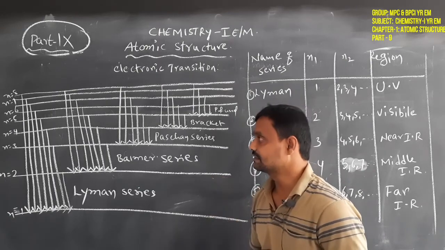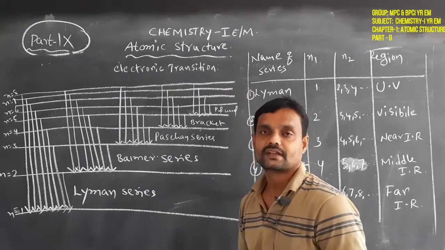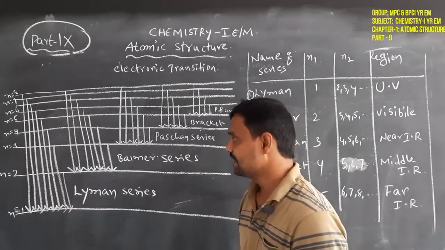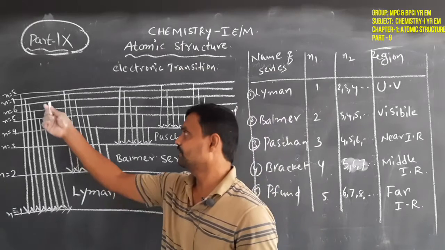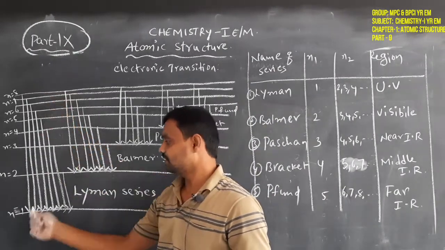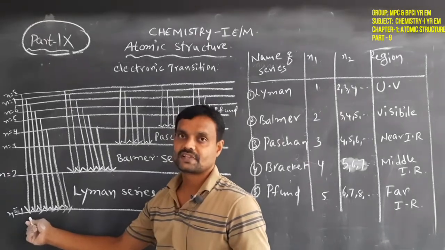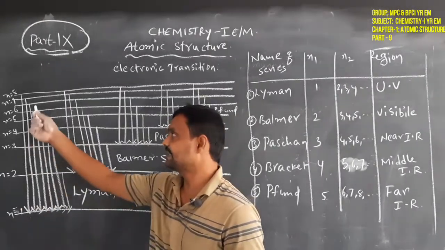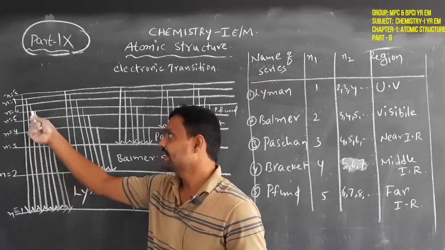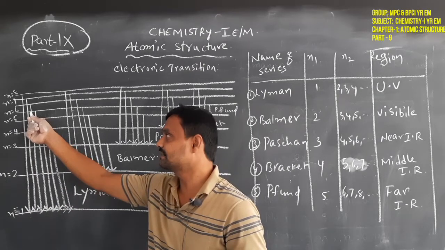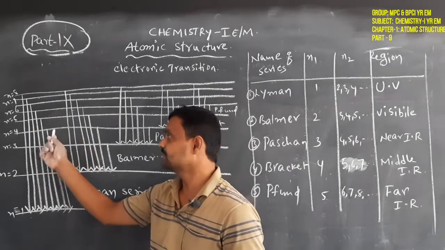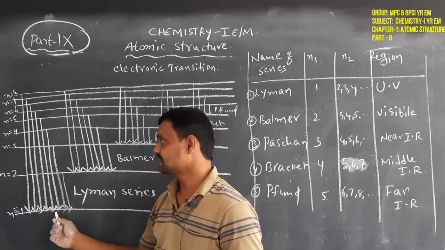And these are the electronic transitions. Simple meaning: when higher energy level electrons come back to the first energy level, for example, if the electron is present at the 8th energy level, that electron comes back to the first energy level. Similarly, if the electron is present at the 7th, 6th, or 5th energy level, it comes back to the first energy level.